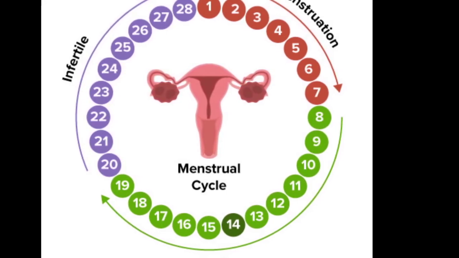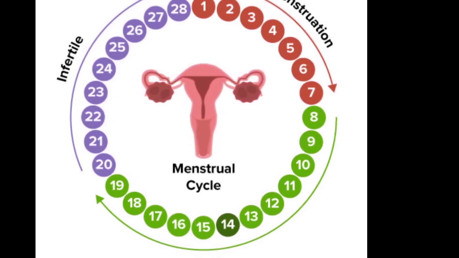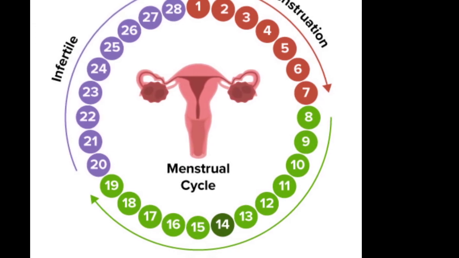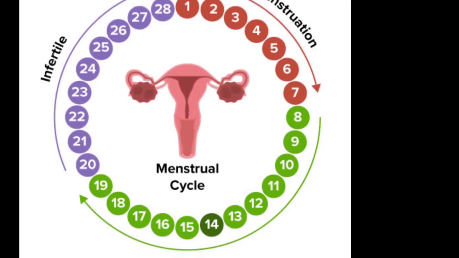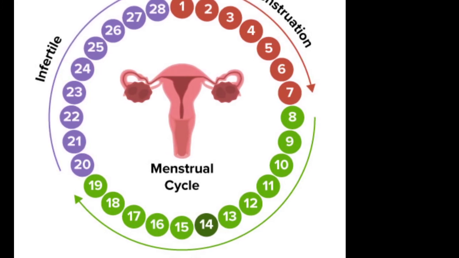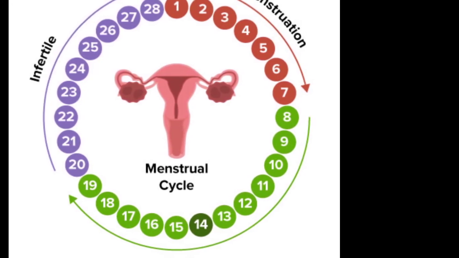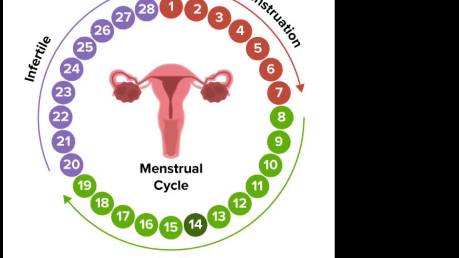The menstrual phase will occur for 5 to 7 days, from day 1 to day 7. The follicular phase will usually take place from around day 8 to day 14. And on the 14th day, the ovulatory phase, or the ovulation, will take place.